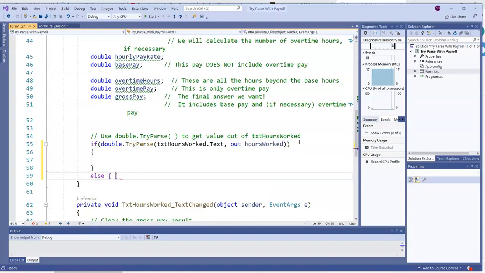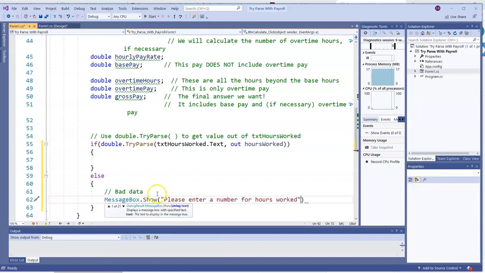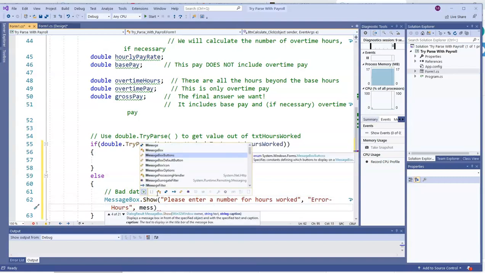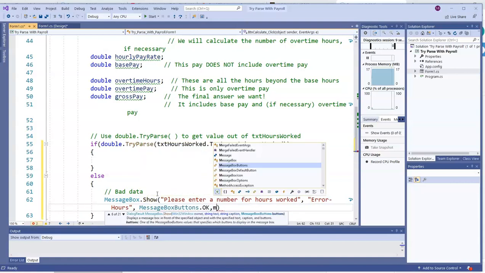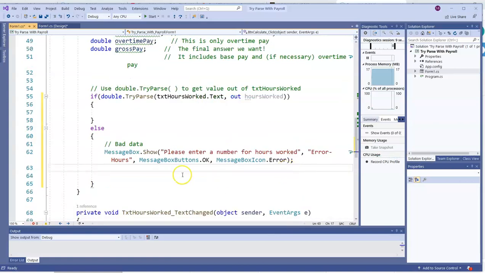If that doesn't work, if that returns false, it's going to go to this else. So either it will work and this will return true and go to the main part of the if, and it will put the value into hoursWorked. Or it doesn't work out and then we're going to go to this else. So instead of this catch, we have an else because it's if else. We've got some bad data here, so I'm going to put a message in a message box for the users. And I know what the problem is. It came from that hours worked text box. So I'm giving them a message about hours worked so they know that's where the error is.